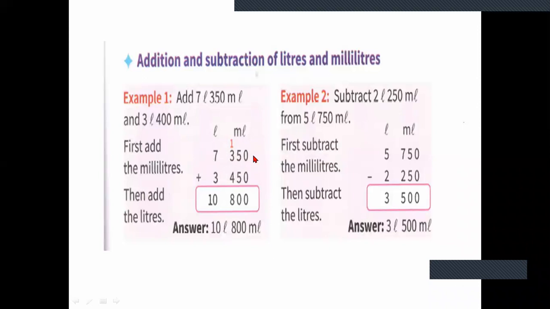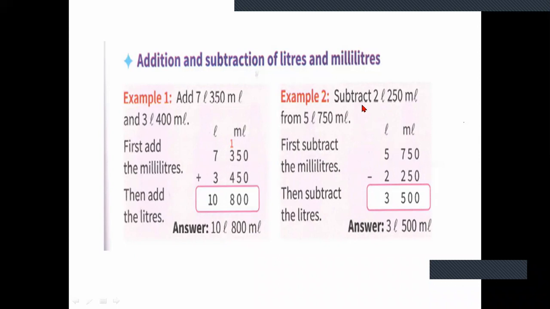So when you add, 7 liter 350 ml plus 3 liter 450 ml is 10 liters 800 ml. Always remember that you have to mention the standard units, or else your answer will be wrong. If it is liters, you have to write liters. If it is ml, you have to write ml.